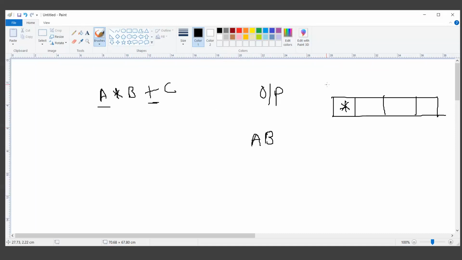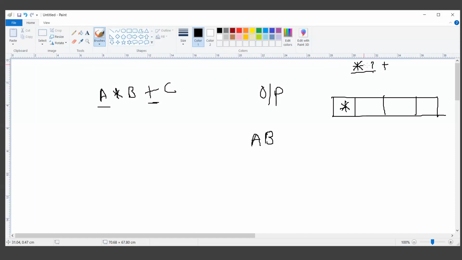If we compare the precedence or the priority of multiplication with the plus, to whom should we give the highest priority?